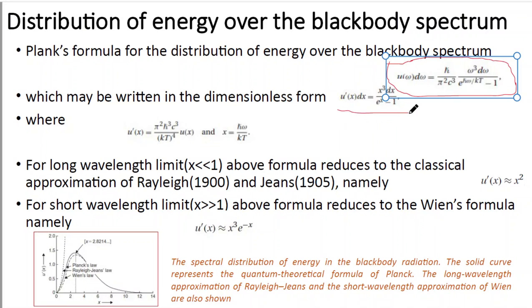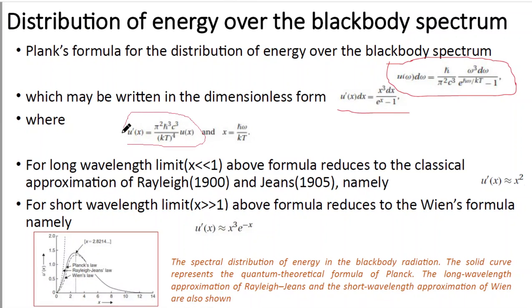This is the simplified form, that is u(x)dx, u'(x)dx, equal to x cube dx divided by e to the power x minus 1. So what is u'(x)?